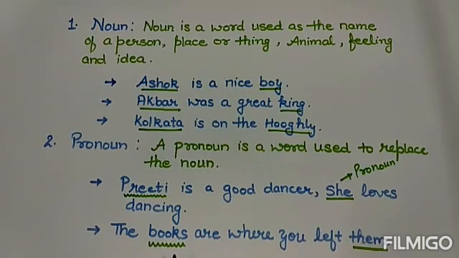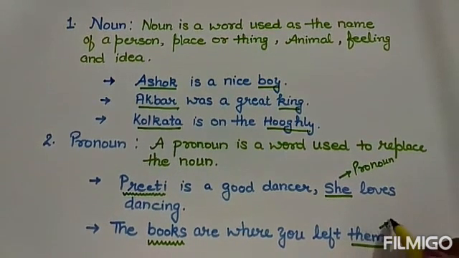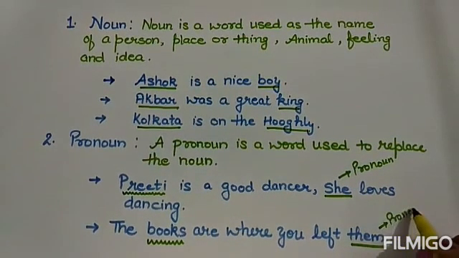One more example is here. The books are where you left them. Now, books are things and nouns, and we have used them for books, and them is a pronoun.